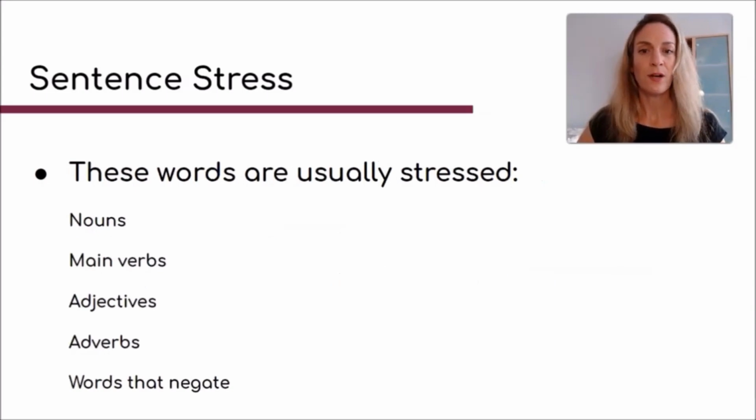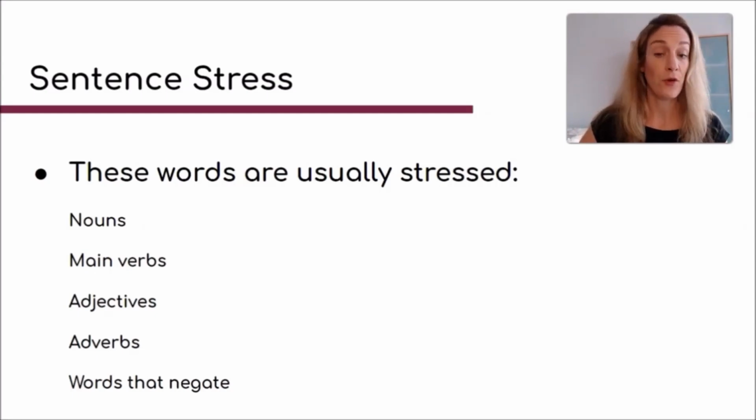And so to summarize that, really, usually the words that are stressed in English are therefore nouns, main verbs, not auxiliaries, but main verbs, adjectives, adverbs, and also words that negate, so words that make something negative, because of course if the sentence is suddenly negative and it changes the meaning, you could go back again to the sentence about the girl who was in Australia but not in New Zealand, right?